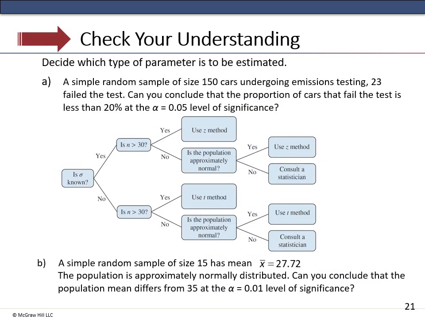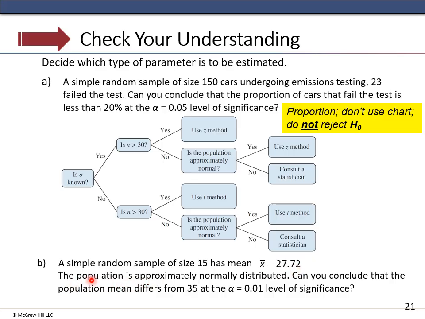A simple random sample of 150 cars undergoing emissions testing, 23 failed the test. Can you conclude that the proportion of cars that failed the test is less than 20%? So you can actually do this problem. We are trying to find a proportion, so we do not need this table. It's a proportion test. We can use a p-value or a critical value test. And if we do this one, we would find that we do not reject the null hypothesis.